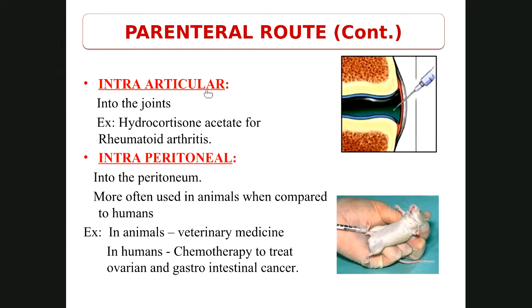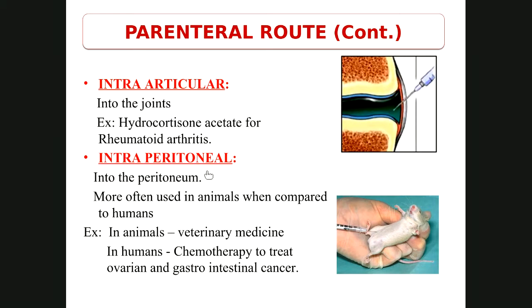Intra-articular, it is given into the joints, usually for people who are suffering with arthritis. So hydrocortisone acetate is a drug which is given inside the joint for people who are suffering with rheumatoid arthritis.